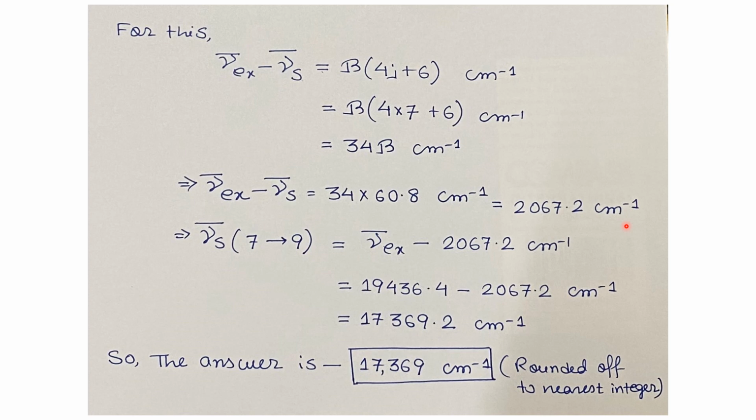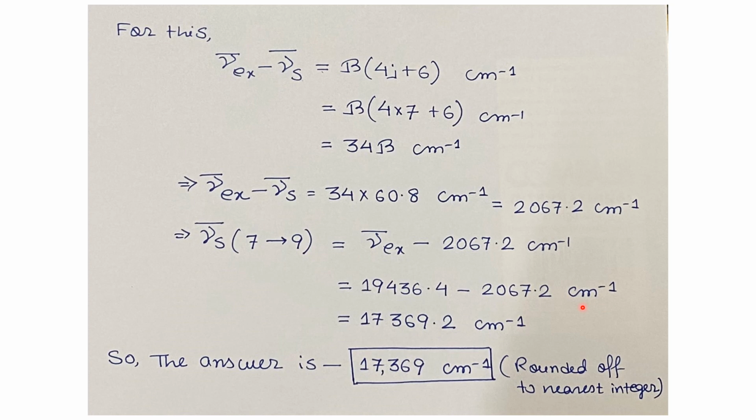So for the transition from J equals 7 to 9, the wave number of the Stokes line ν̄_S equals ν̄_ex minus 2067.2 cm⁻¹. We have already calculated the wave number for the exciting radiation, 19,436.4, so ν̄_S equals 19,436.4 minus 2067.2 cm⁻¹.